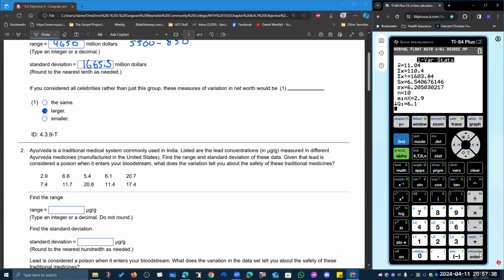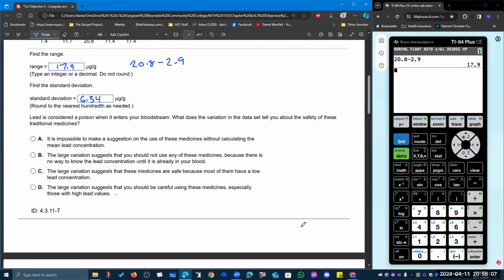The standard deviation to the nearest hundredth is 6.54. And the range is 20.8 minus 2.9, which is 17.9.